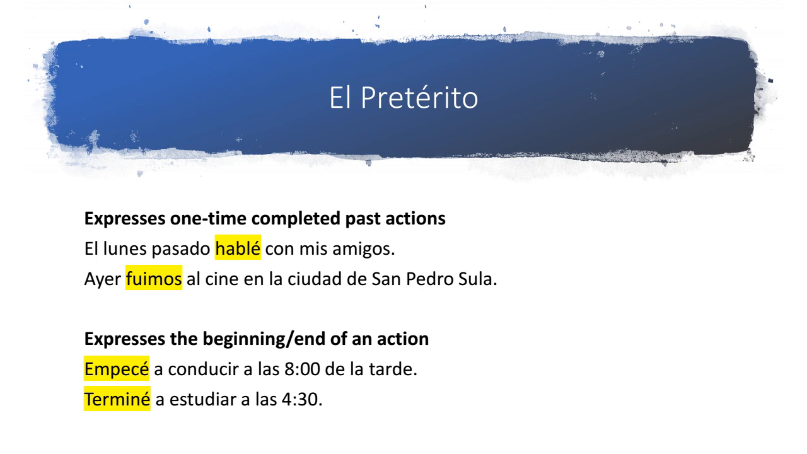Terminé a estudiar a las 4:30. I finished studying at 4:30. Again, I can only finish doing an action at exactly 4:30 one time. And so that's why I use the preterite, because the preterite is used for actions that only happened once.